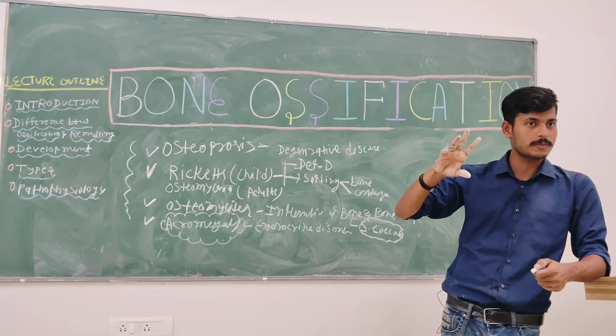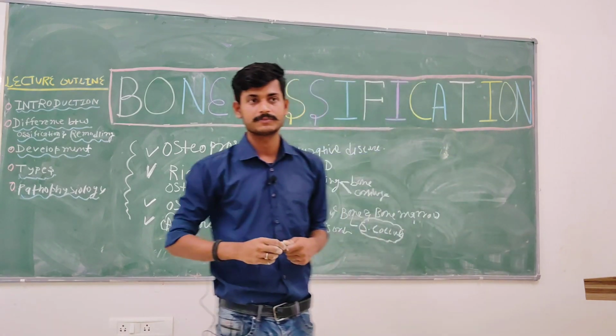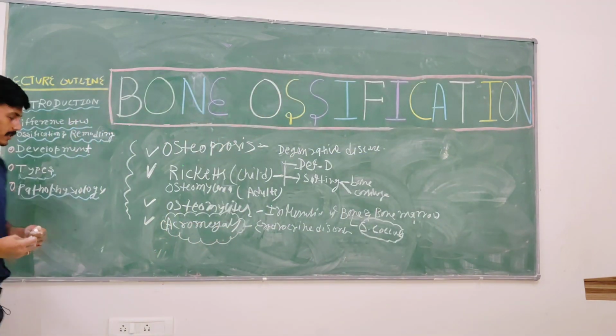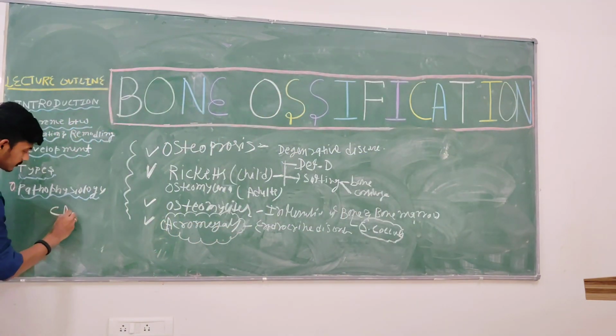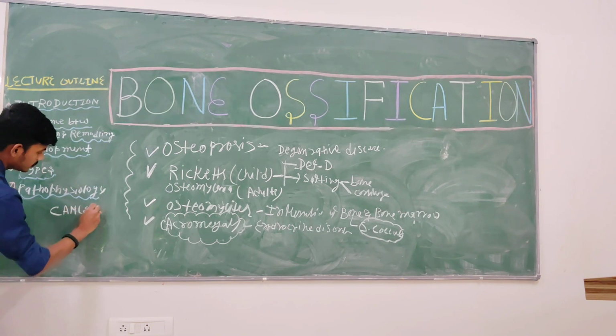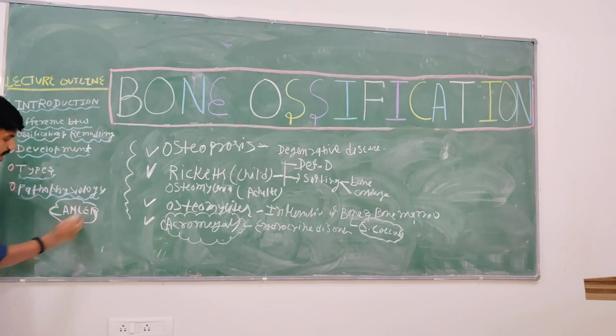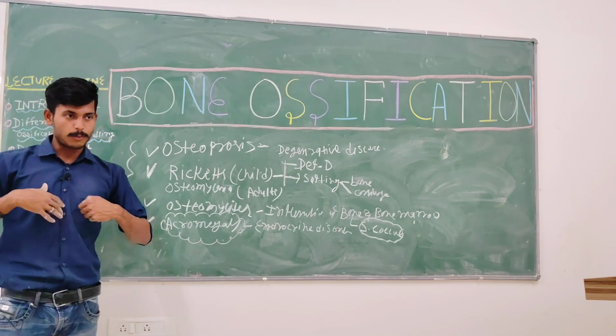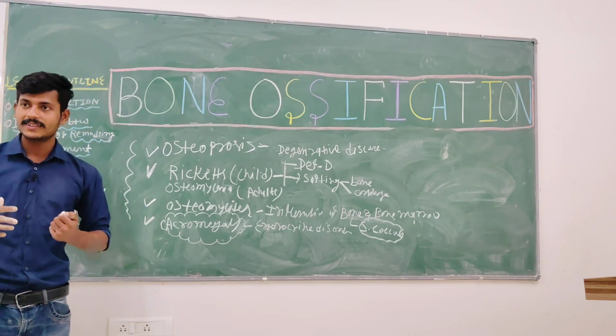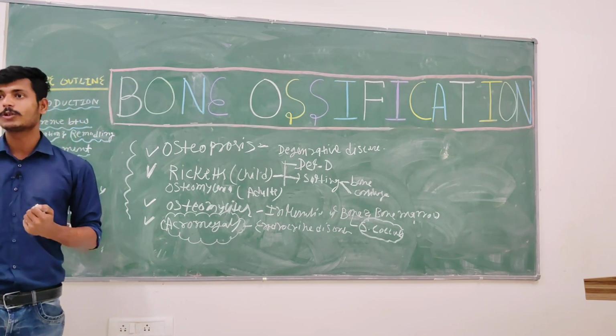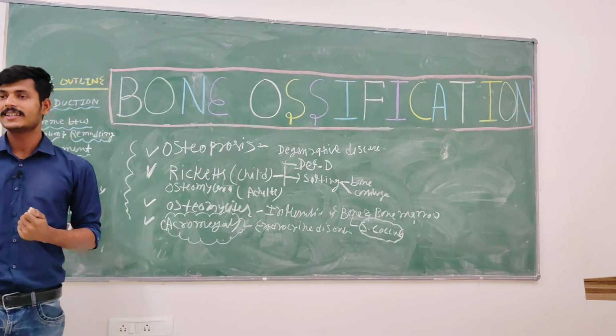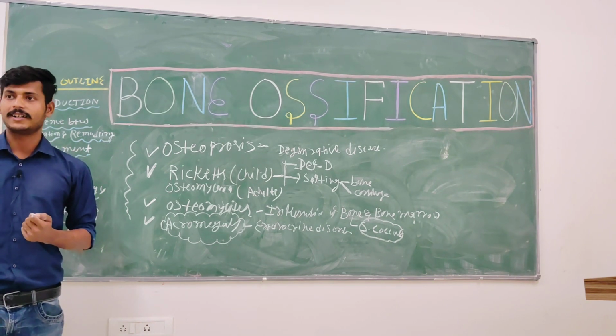That leads to what? Cancer or tumor formation. What is cancer? It's basically an abnormal growth of cells. Okay. Remember one thing, that in our body, cell division and cell differentiation both are needed.